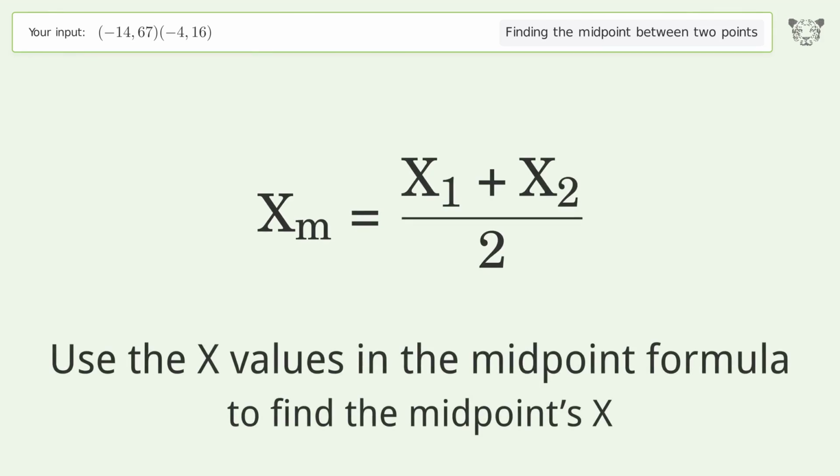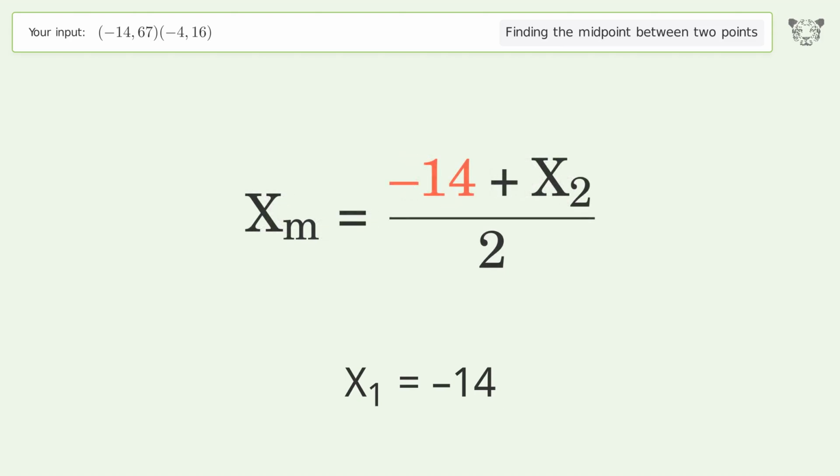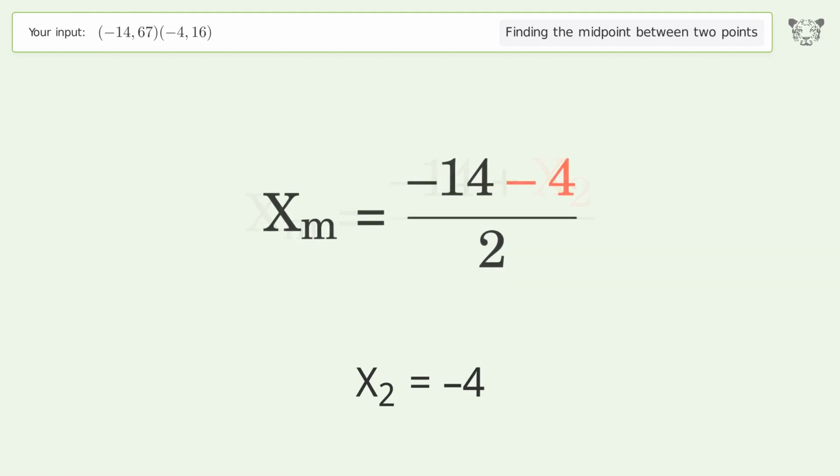Use the x values in the midpoint formula to find the midpoint's x. x1 equals -14. x2 equals -4. Simplify the arithmetic.